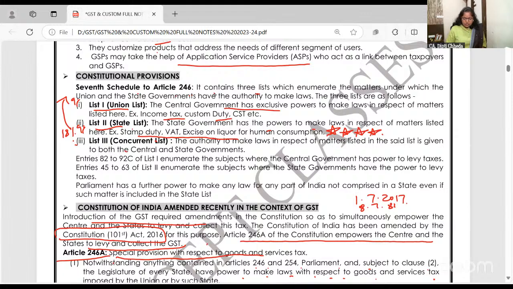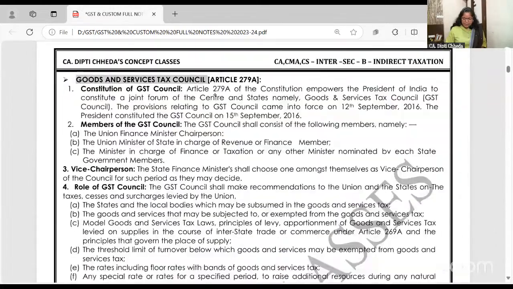List 3, abhi tak kuch nahi aaya. So Entry 82, this is sometimes asked in MCQ. Entry 82 to 92 are in List 1, where income tax, and Entry 45 to 63. Now, if you can learn, fine, otherwise, okay.